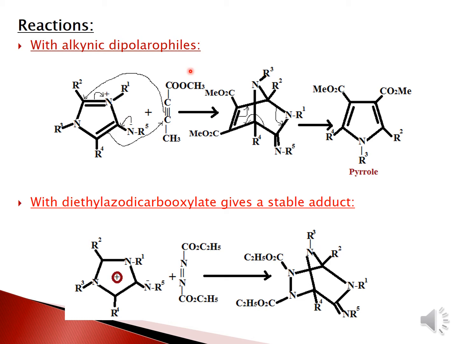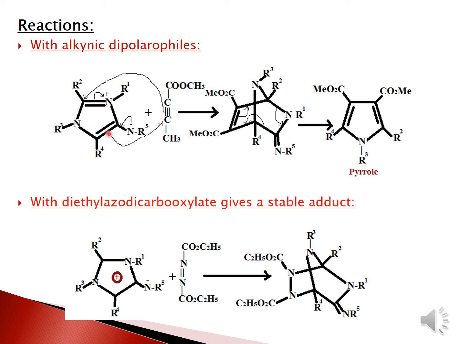With the alkynic dipolarophiles, how do we make use of these 1,3-diazolium 4-aminides? We take the aminide compound and treat it with the alkyne, and a cycloaddition reaction takes place. The alkyne bond will go and attack the alkene carbon atom, and meanwhile this bond will neutralize the positive charge.